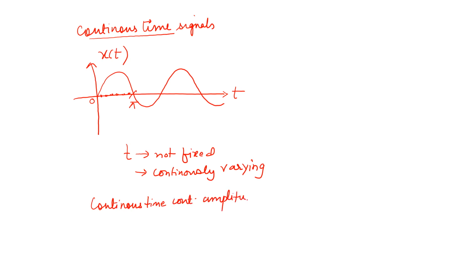Why? Because here neither the time nor the amplitude is fixed. The time, that is t, and the amplitude can take any value. It can be 0, it can be 0.1, it can be 0.7, it can be 2. That will depend on the value of t. So both the time as well as amplitude are continuous in nature. Between any two values of time, within a particular time interval, there will be infinite number of points, and that's why such signals are called continuous time signals.